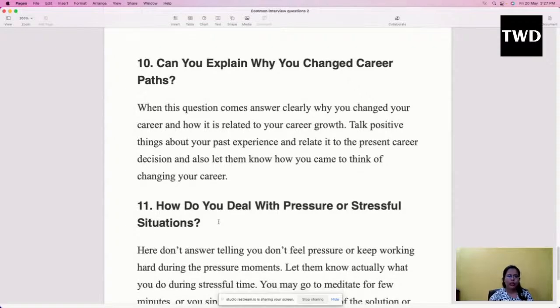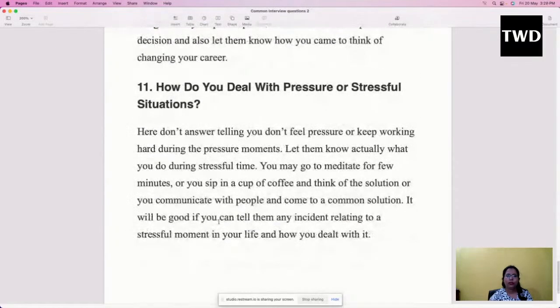Then, how do you deal with pressure or stressful situations? Yes, this question might be asked to understand how you handle pressure, or how you work in a team.